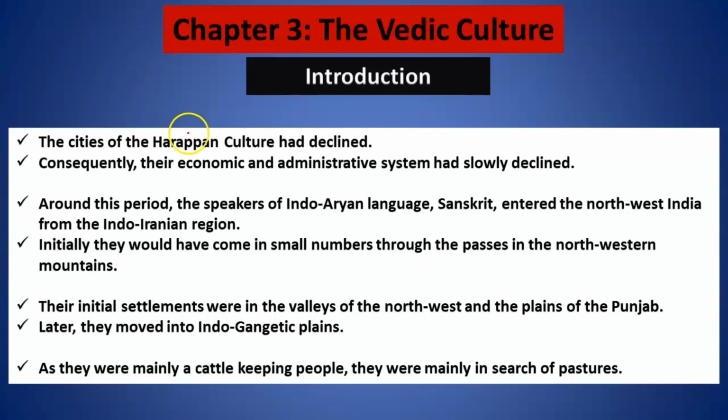Now, as you all know, the Harappan culture declined by 1750 BC. From 1750 BC up to 1500 BC, we do not exactly know what happened, because we do not have any archaeological records for the same.